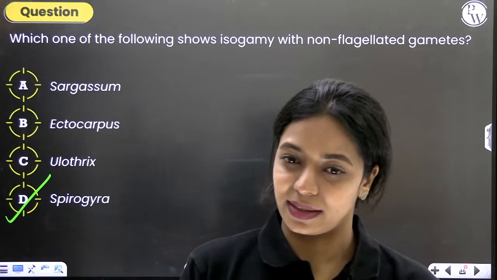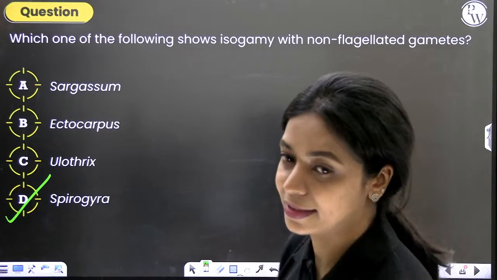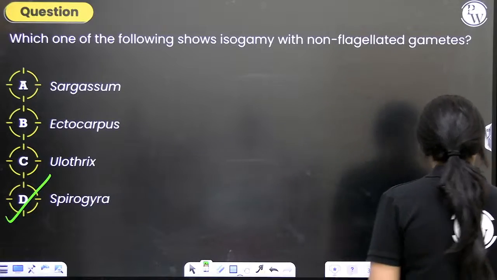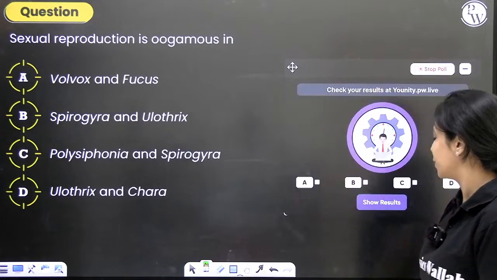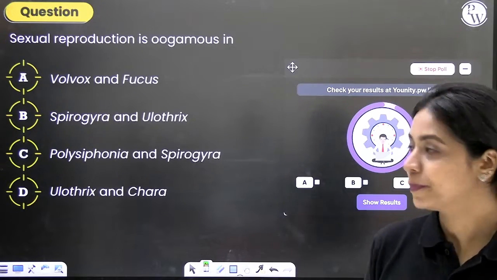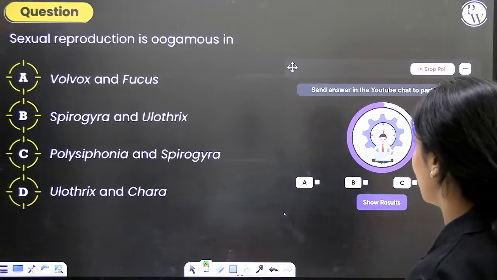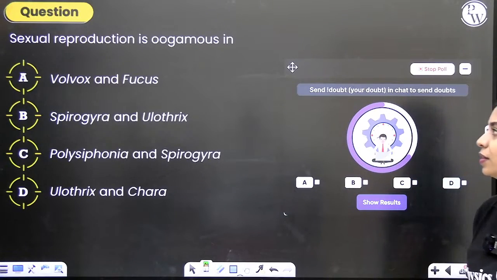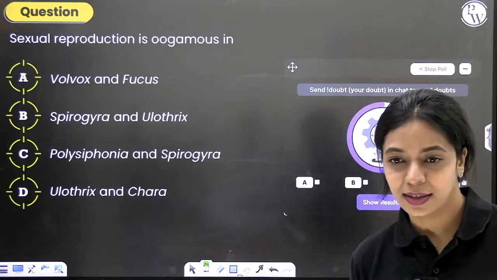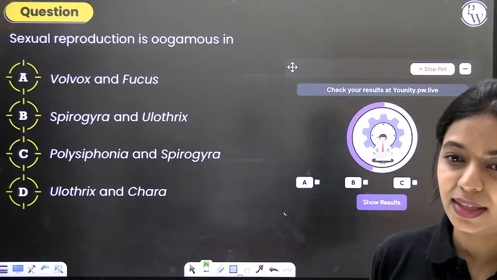Isogamous, flagellated. Right? Right. Here is another question, same concept. Sexual reproduction is oogamous in Spirogyra, Eulothrix, Polysiphonia, Spirogyra, Eulothrix, Chara, Volvox and Fucus. It has to be oogamous, which is the correct answer.